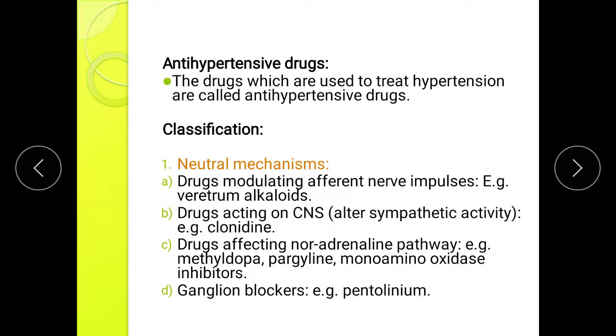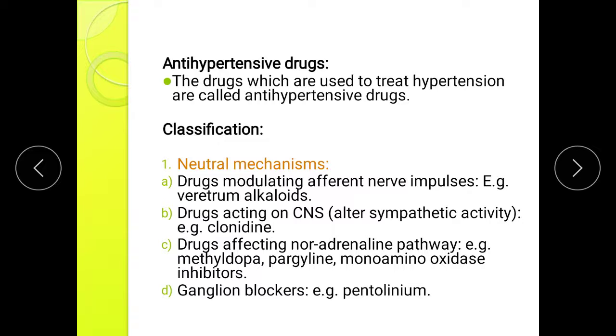Now, as we can see over here, there are various ways of classification of antihypertensive agent, that is neural mechanism, vascular mechanism, humoral mechanism, etc. So, one by one we can see this mechanism. So, first is neural mechanism. It has four subcategories, that is drug modulating afferent nerve impulse, drugs acting on CNS, drugs affecting noradrenaline pathway and ganglionic blockers.